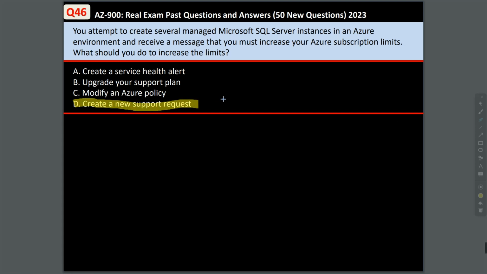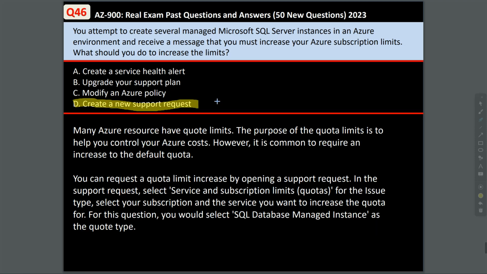Many Azure resources have quota limits. The purpose of the quota limit is to help you control your Azure costs. However, it is common to require an increase to the default limit. You can request a quota limit increase by opening a support request.